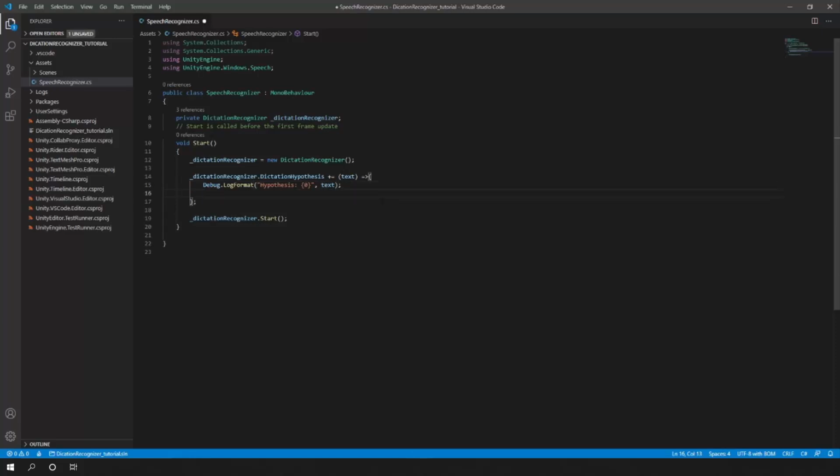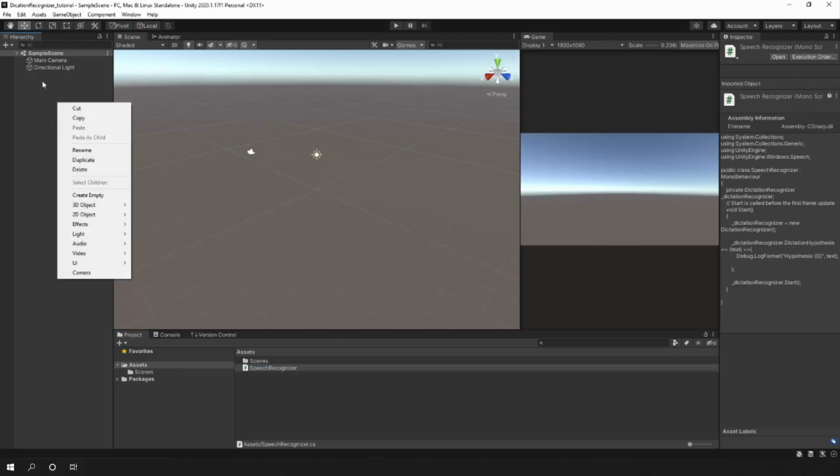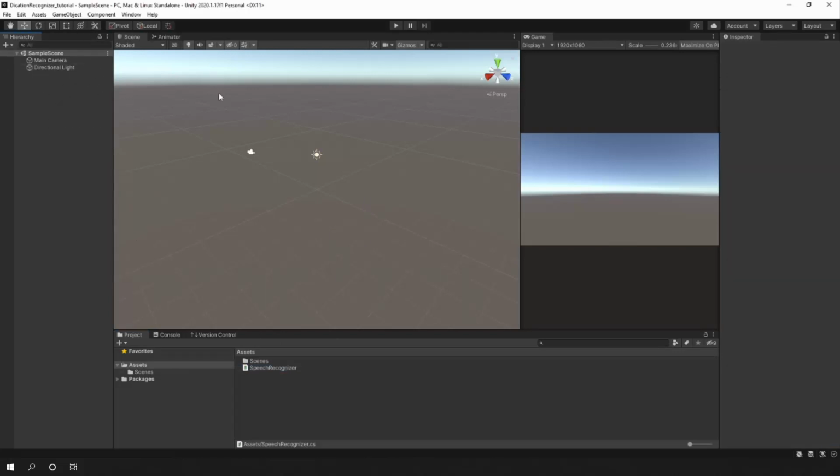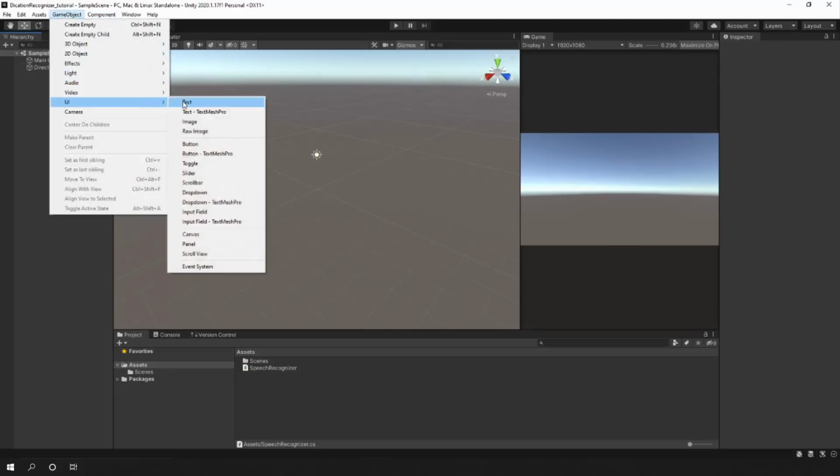So now that we are printing to the console, the next thing that I want to do is display the text that I'm saying inside of Unity. So let's go back into Unity. I'm going to create UI text.